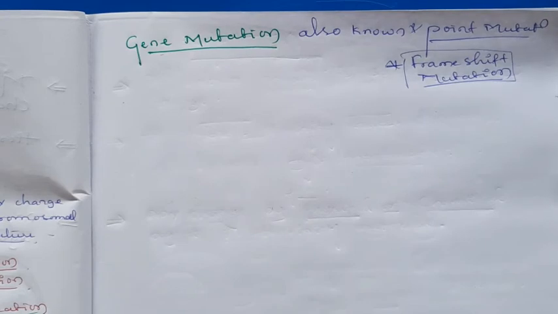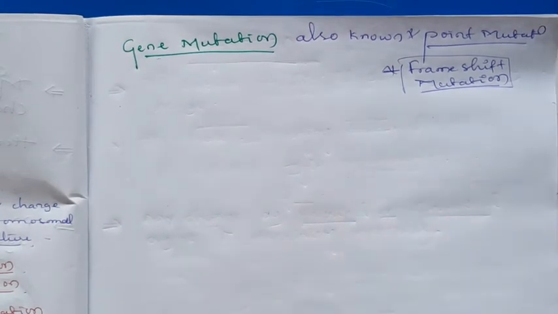Then the last thing we discussed is gene mutation. Gene is a part of the DNA. Any change in the pairing of the gene is called a gene mutation. It is due to some mutagenic agents. Any change which occurs in the pairing of the nitrogen base pairs, or we can say the pairing of DNA, ultimately affects the phenotypic characters. Lastly, we discussed that the gene mutation is also known as point mutation. We can see another type of mutation in gene, that is the frame shift mutation.